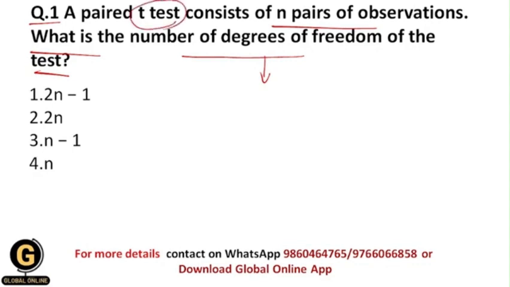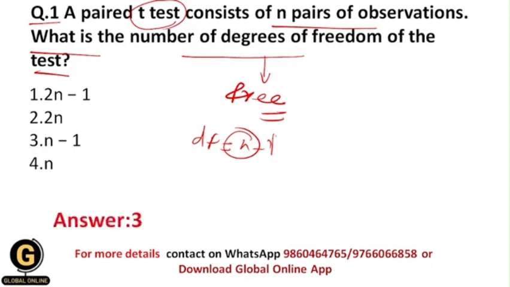Okay, and degrees of freedom means the free entities or free pieces of information of the data, and this is really very much important. So for a paired t-test, the formula for degrees of freedom is df = n - 1, where n is the number of pairs of observations, and that's why your correct answer over here should be 3, because the correct answer is n - 1, which is the formula for degrees of freedom in a paired t-test.